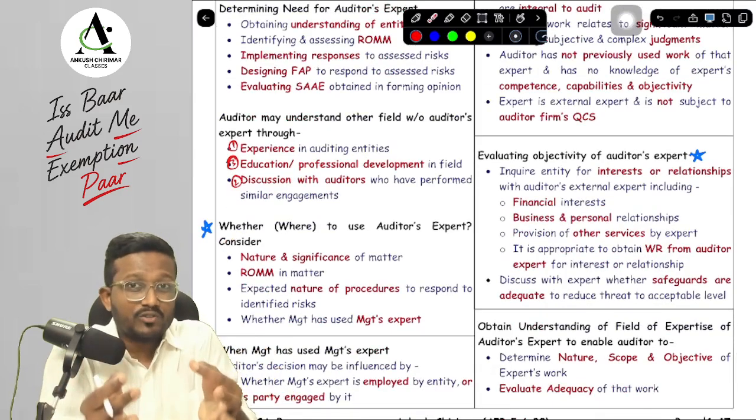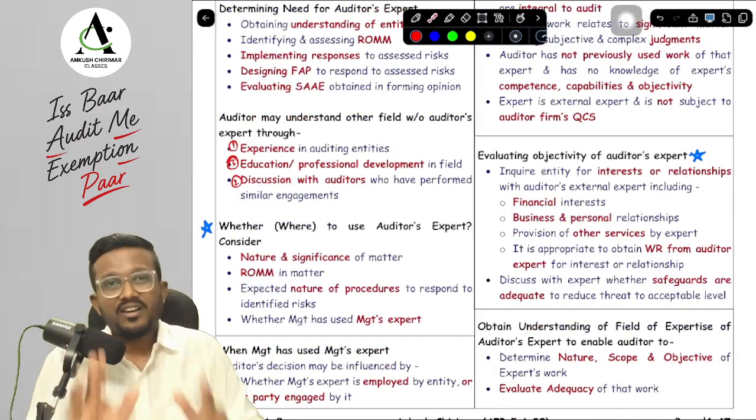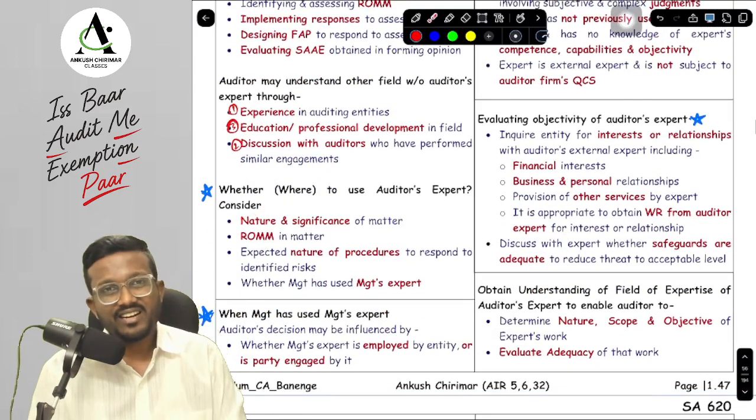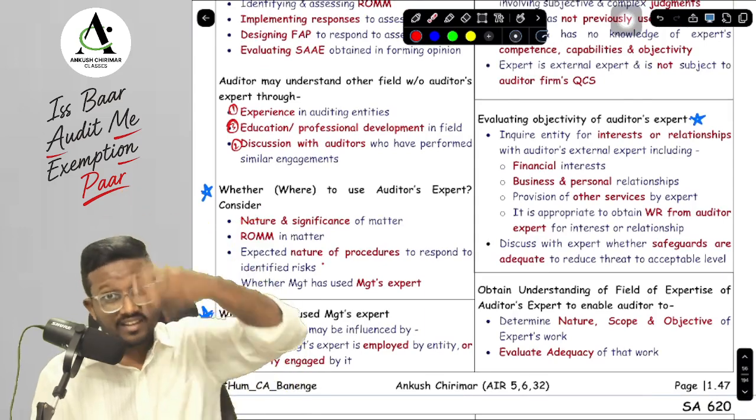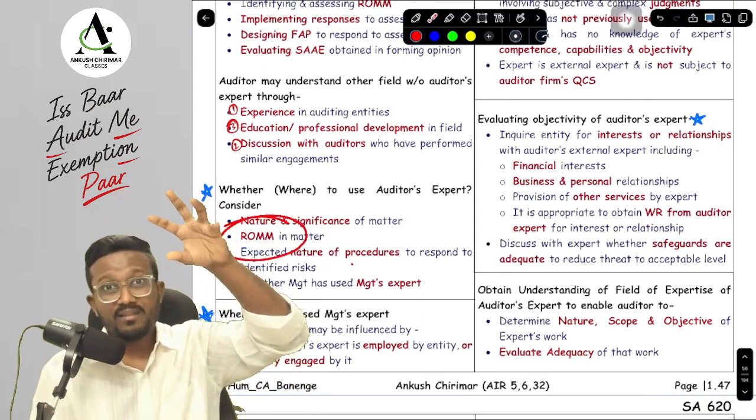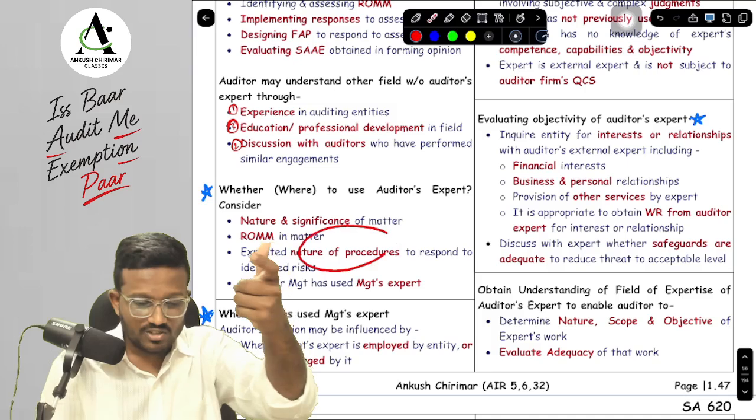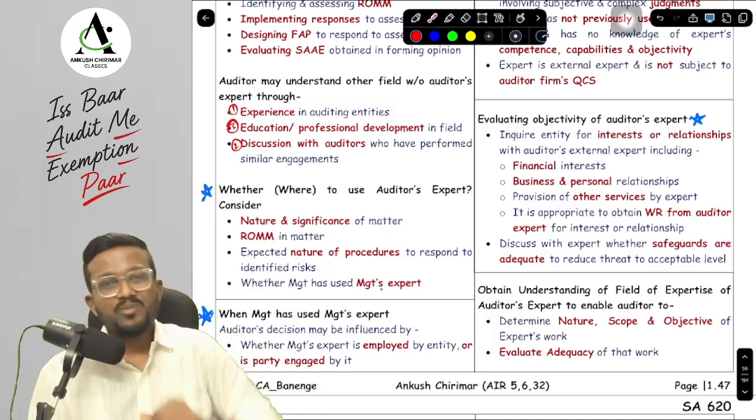I said whether to use an auditor's expert, you heard, not where to use. Okay, yes sir. What are the things that we need to consider? We need to see the matter. What is the nature of the matter? What is the significance of the matter? Is it so significant that there is a risk of material misstatement? If yes, then what are the nature of procedures to respond to those risks? And whether the management has used a management expert.